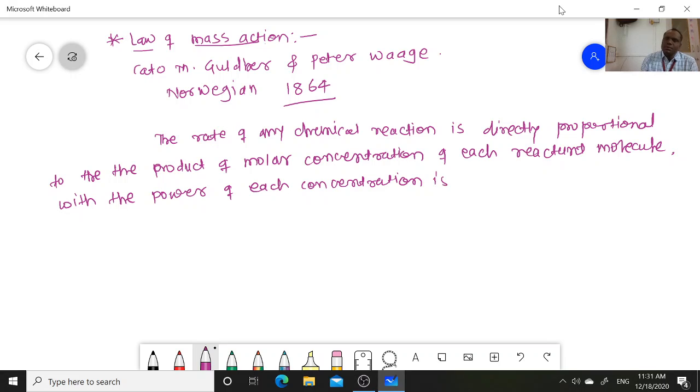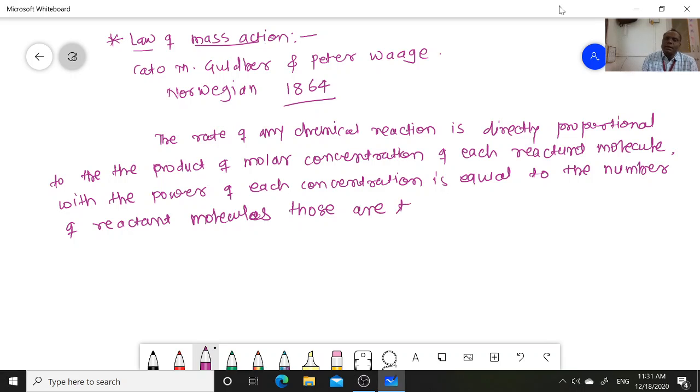The rate is equal to the number of reactant molecules taking part in the reaction.